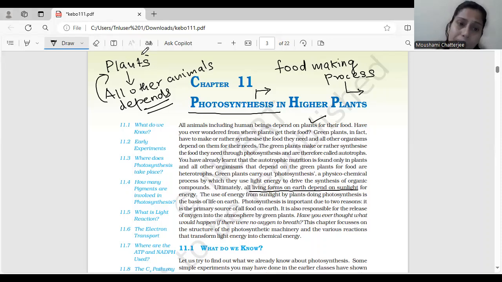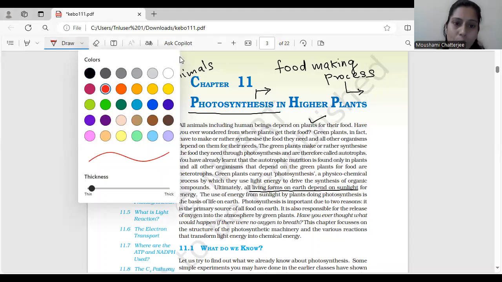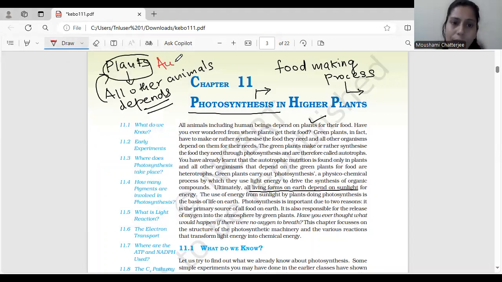So since plants are able to make their food, can we call them autotrophs? This we already know. Autotrophs मतलब जो अपना खाना खुद बनाते हैं. And the ones which depend on plants are known as heterotrophs, which we already know.